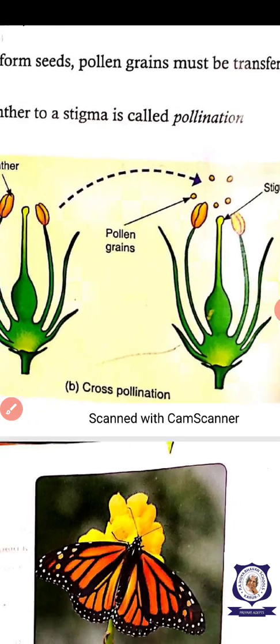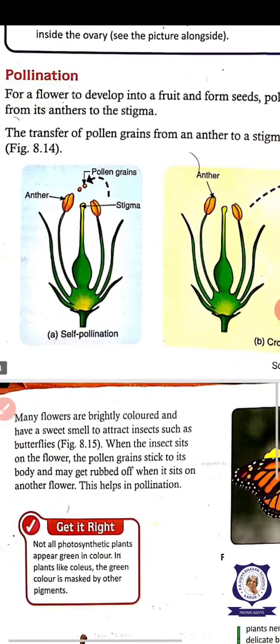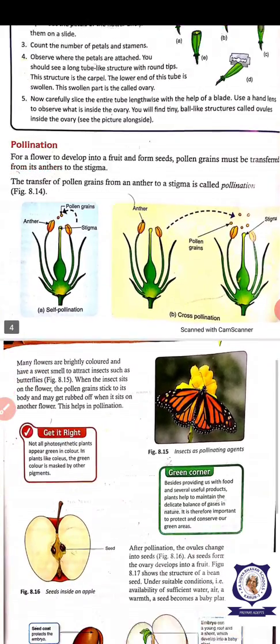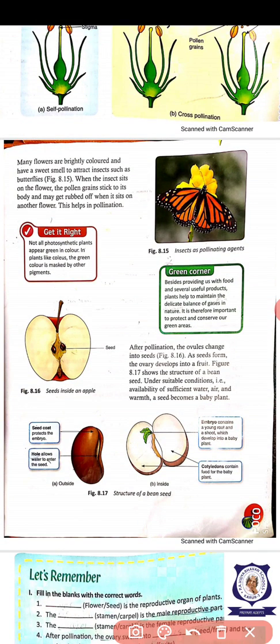This is in the flower. Same flower means self pollination. Next flower of the next plant means cross pollination. After pollination, what is happening? The ovary becomes fruit. Ovules become seed.